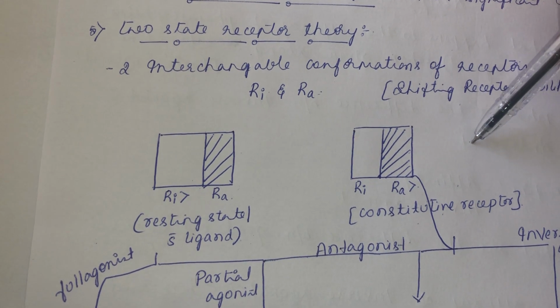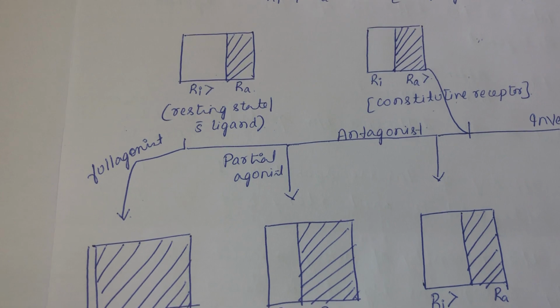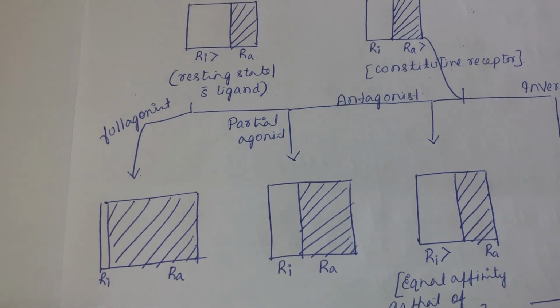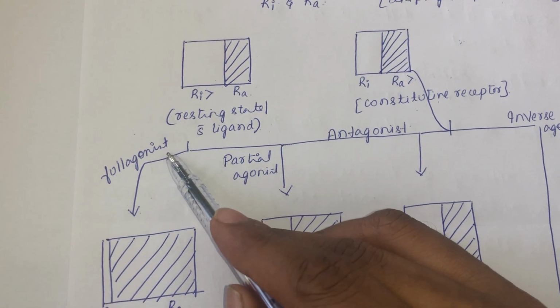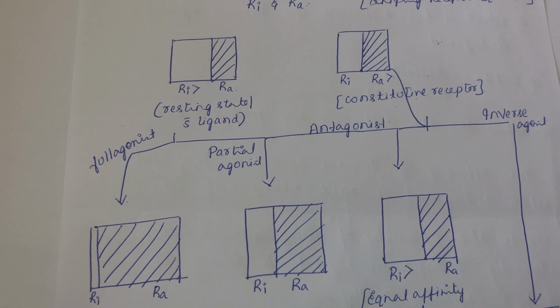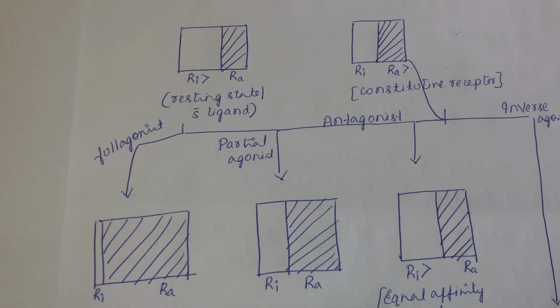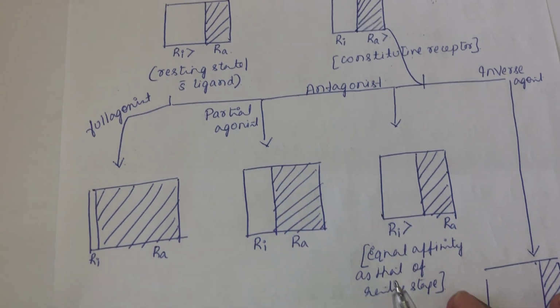So this is at resting stage. Now, when you add a full agonist, you know the full agonist is producing maximum response. Why is the full agonist producing maximum response? This theory explains it well. See, the full agonist will completely shift the equilibrium towards the active state of the receptor. As a result, you find the maximum response.